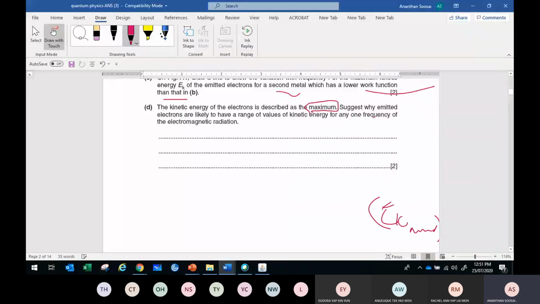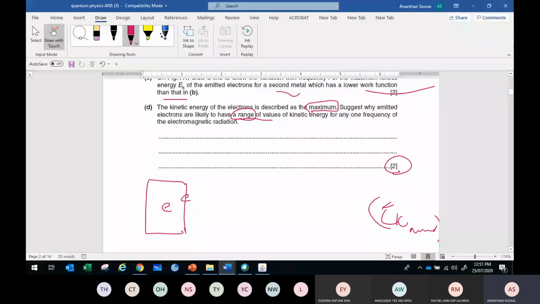The question suggests why the emitted electrons are likely to have a range of values, in any frequency of the electromagnetic radiation. So what do you have to say? The electron on the surface has the highest EK. Then why does it have a range?